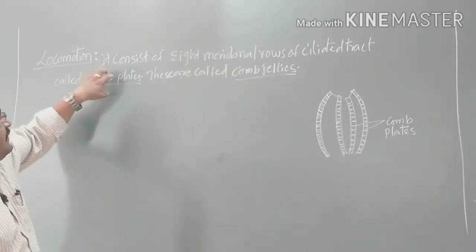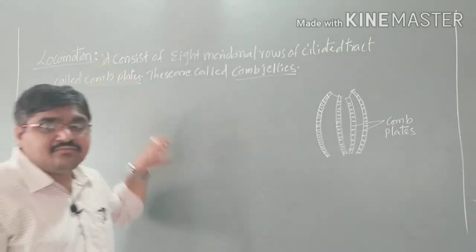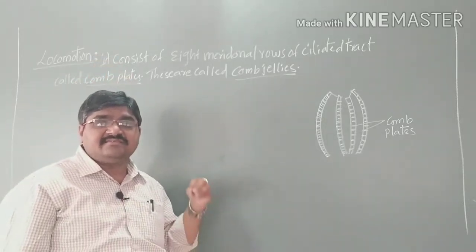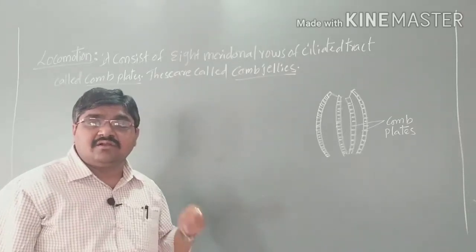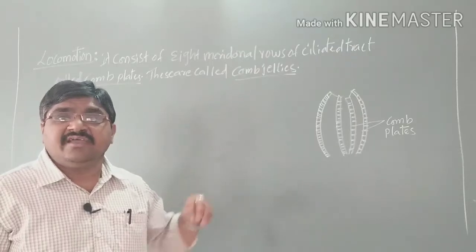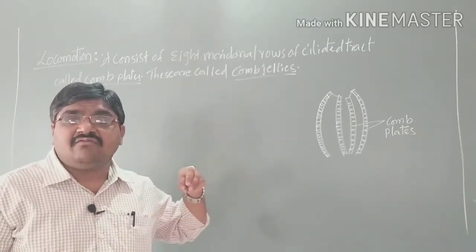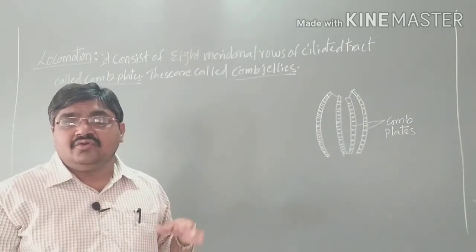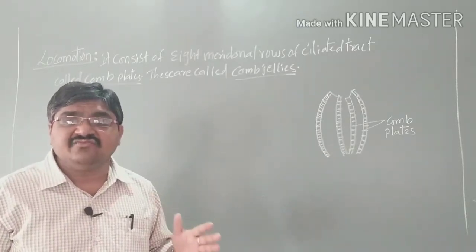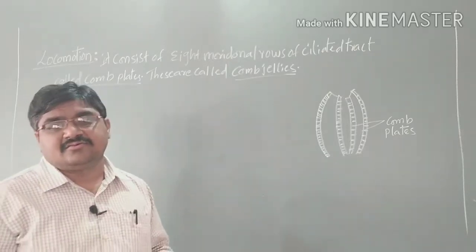With the help of these comb plates, the organism moves. The movement of ctenophores takes place with the help of comb plates arranged in the 8 meridional rows of ciliated tracts. So due to the comb plates, these are also called comb jellies.